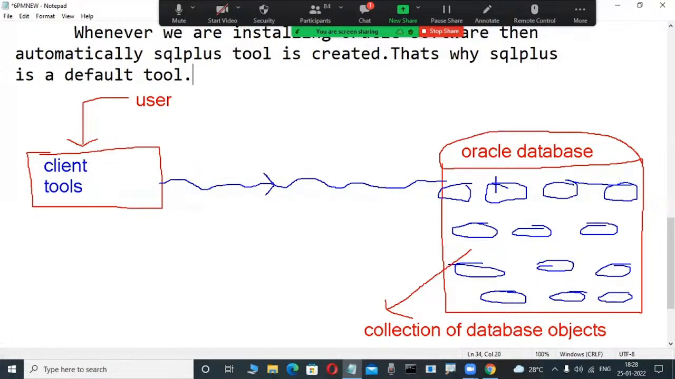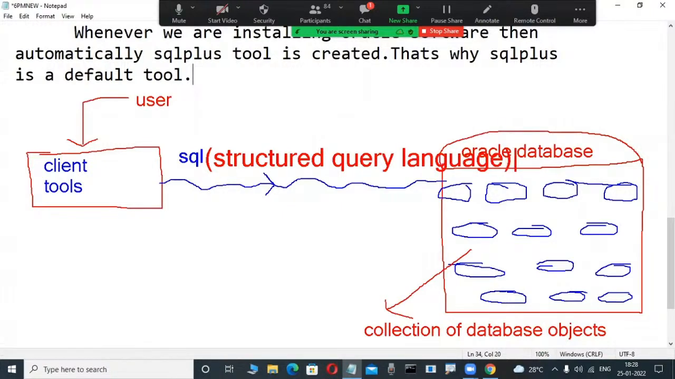Once they are connected, the users perform operations on these objects by using some languages. You are familiar, for example, SQL is a language. In the previous demo classes, you had an idea of SQL. I am telling you, SQL is a language, structured query language. For newcomers, I am giving this note: structured query language.